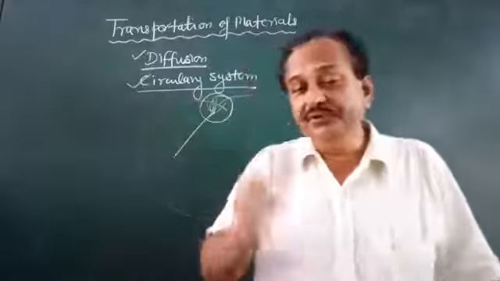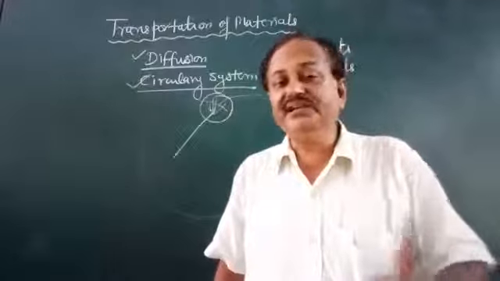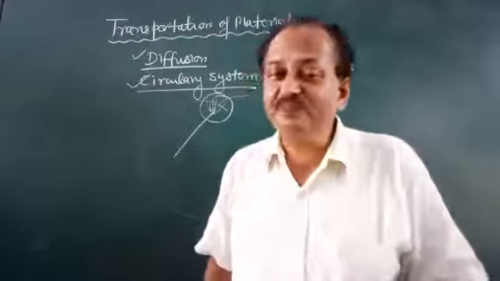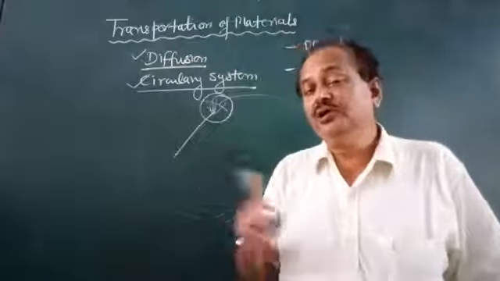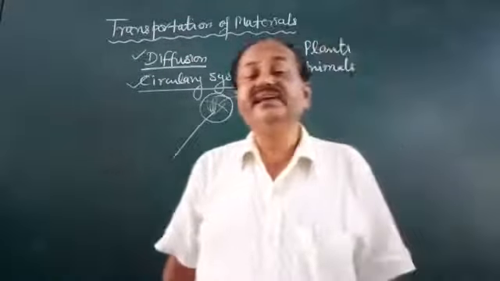So diffusion is the automatic spreading of a substance from its higher concentration to lower concentration without the involvement of gravity.